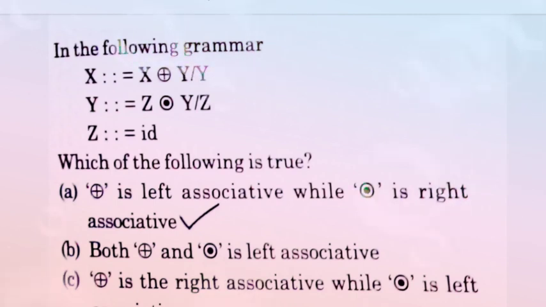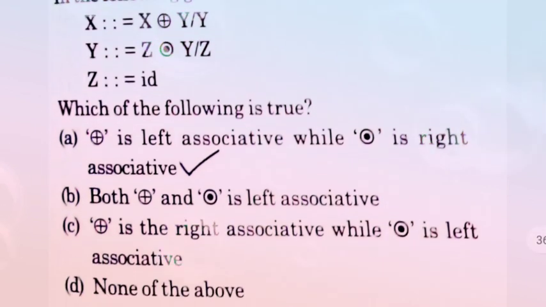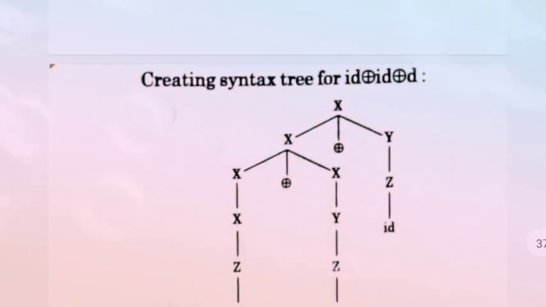In the following grammar, x → x XOR y | y, y → z XOR y | z, and z → I. Which of the following is true? There are 4 options A, B, C and D. Now come to the solution here.